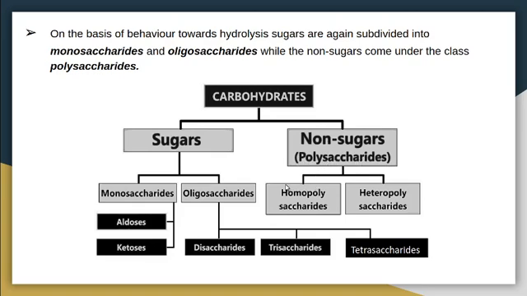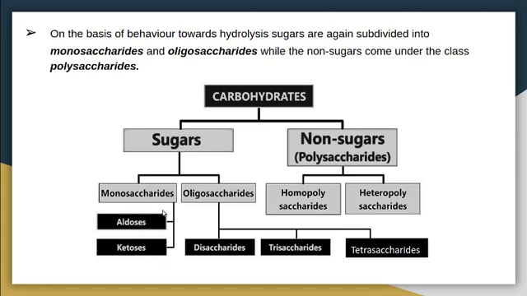Then you don't need to learn this classification, homopolysaccharides and heteropolysaccharides. Then sugars are again classified into monosaccharides and oligosaccharides. Under the classification of monosaccharides, aldoses and ketoses come.